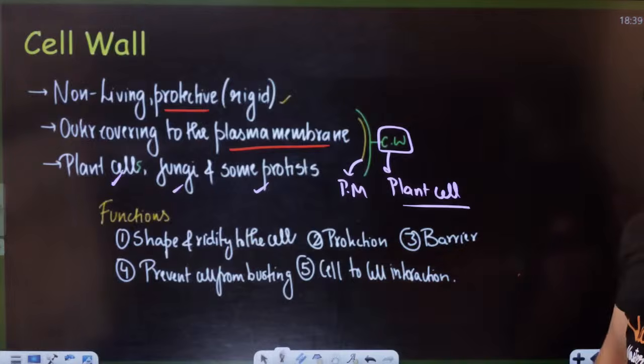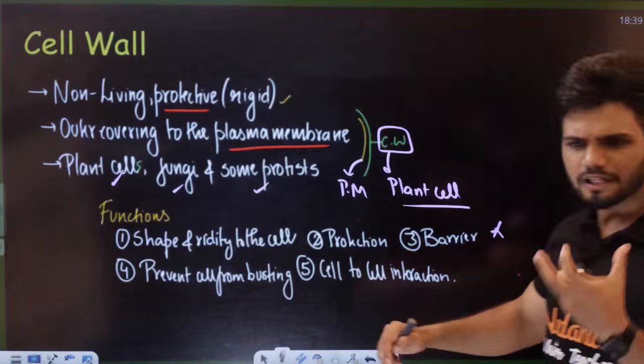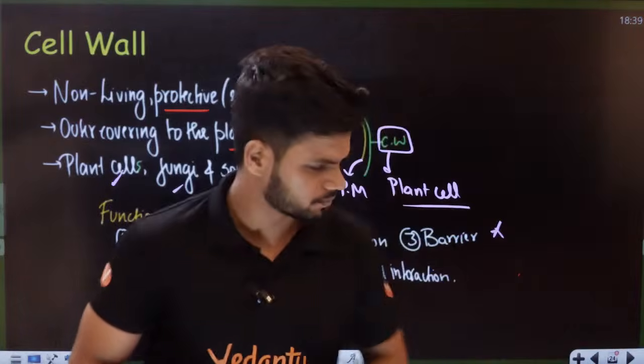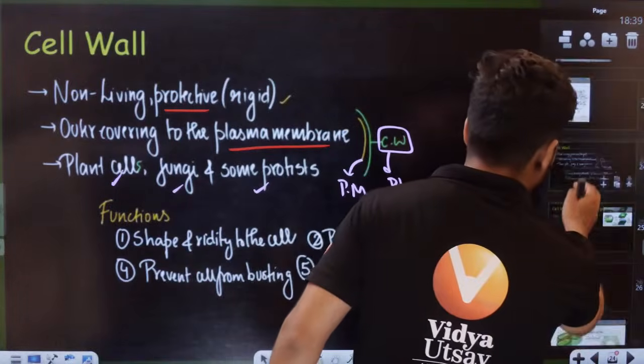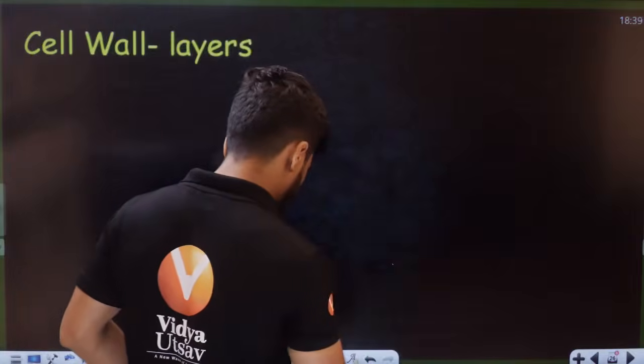Cell to cell interaction. They barely ask questions on this, but I'll tell you what they will mainly ask, students. Let me teach you that main part, called the layers of the cell. Now let's say I have a cell here, students. Let me just draw a cell.